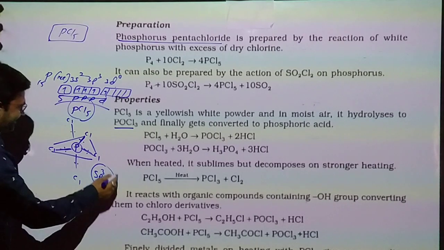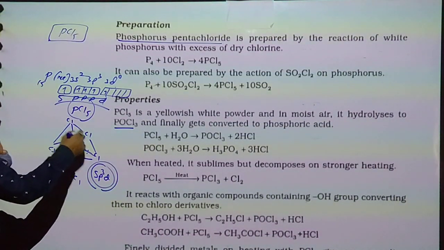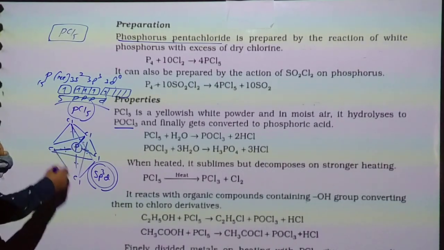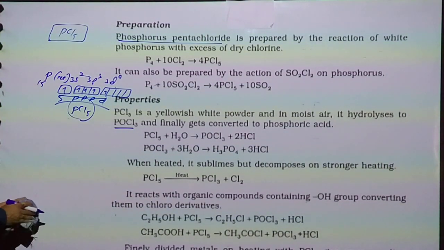So sp3d hybridization occurs, and by shape it is called trigonal bipyramidal. PCl5 is a yellowish powder. In moist air, it hydrolyzes to POCl3 and finally gets converted to phosphoric acid.